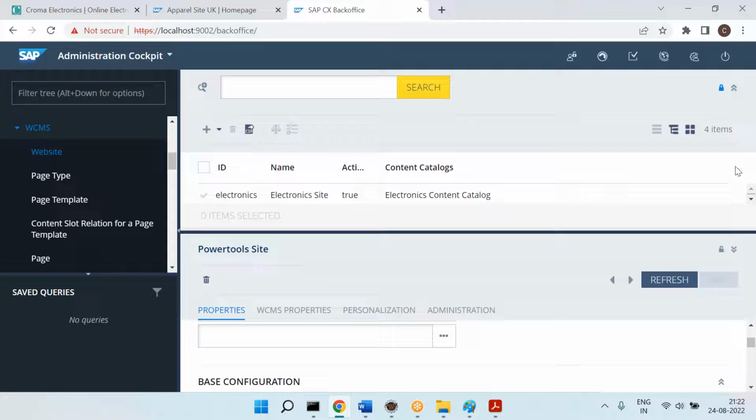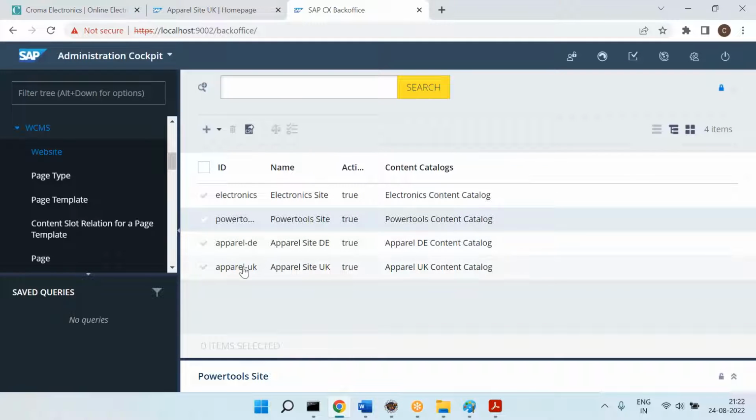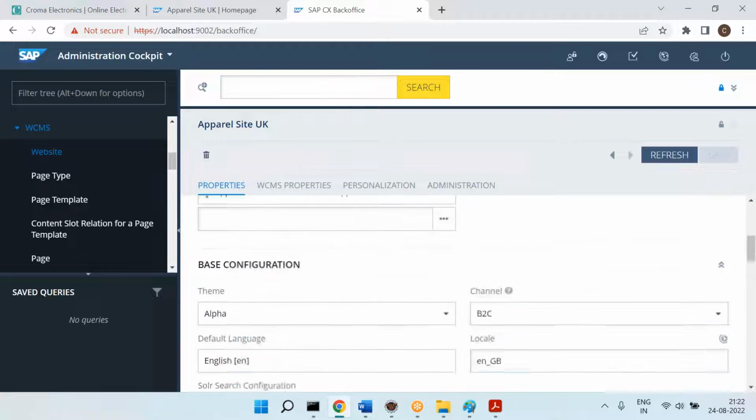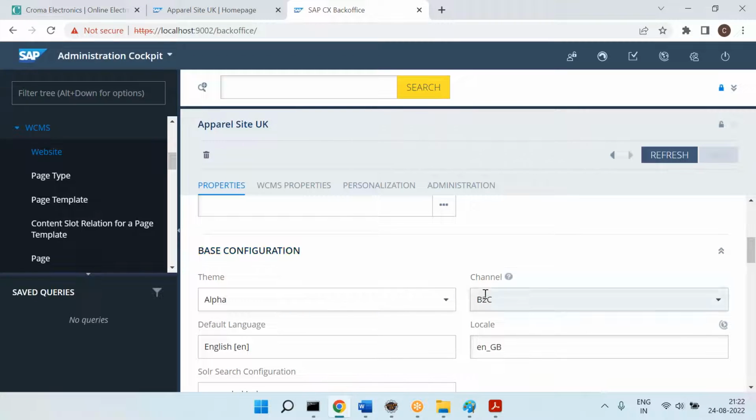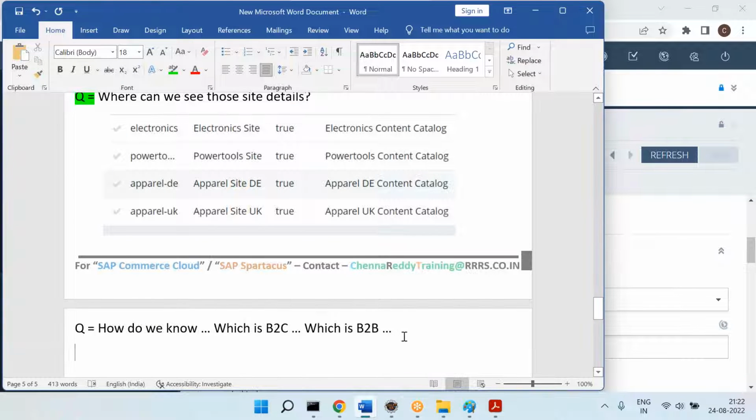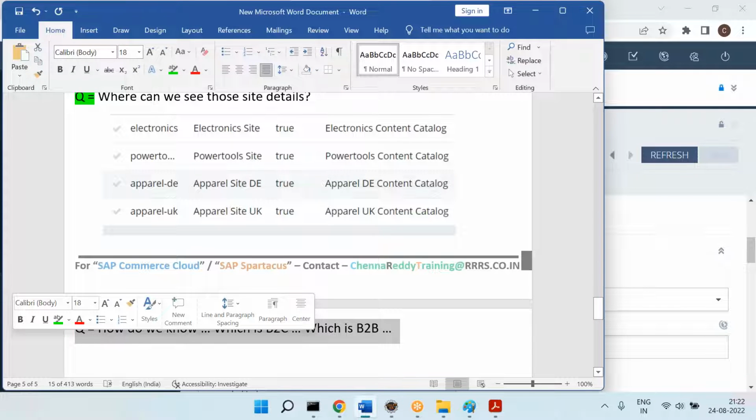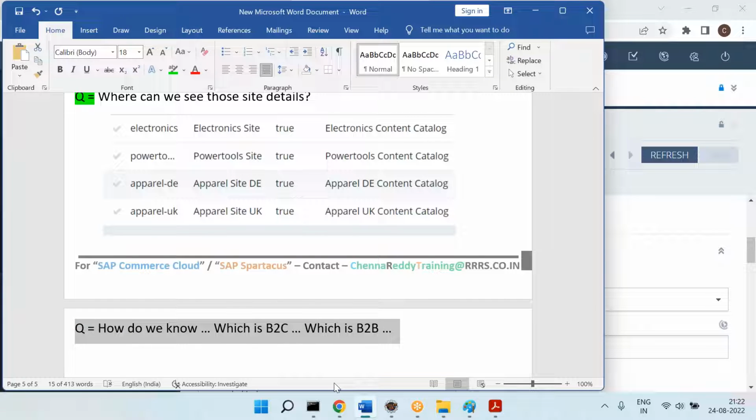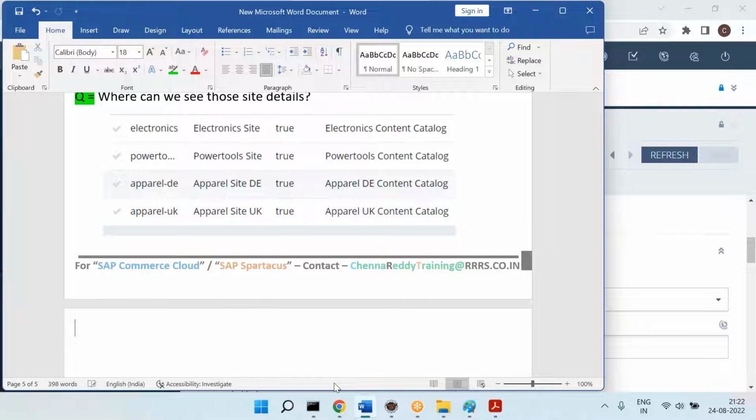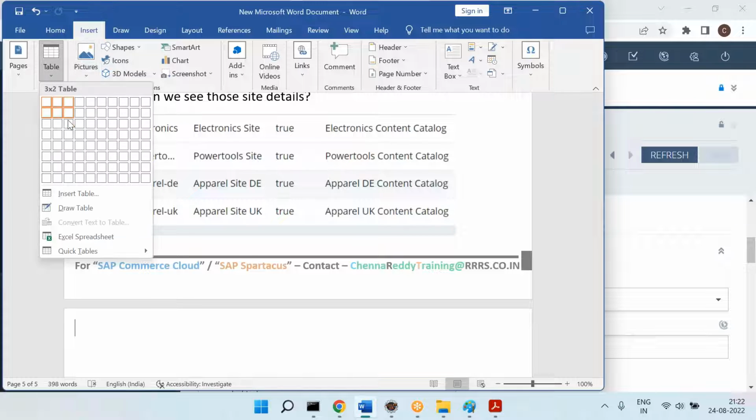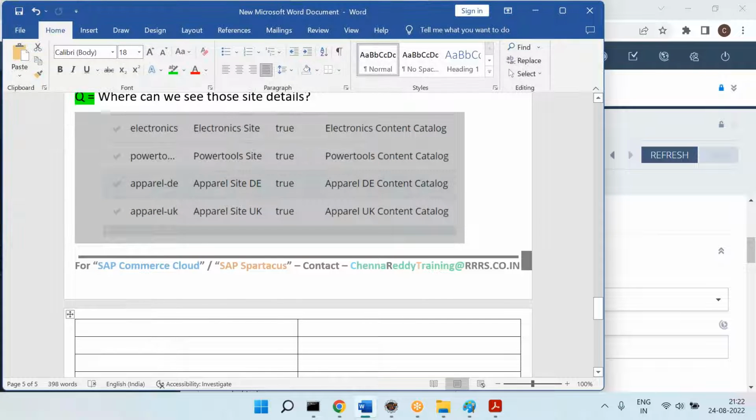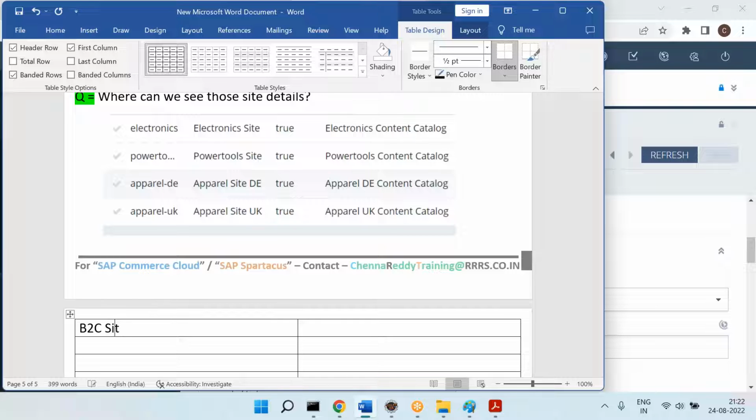And apparel is B2C or B2B? Apparel is B2C, so that's why you are able to see the B2C. Now, as part of SAP Commerce, we are getting B2C and B2B. It is important for us to understand what exactly B2C will give for us and what exactly B2B will give for us, or in simple words, the B2C versus B2B site differences.